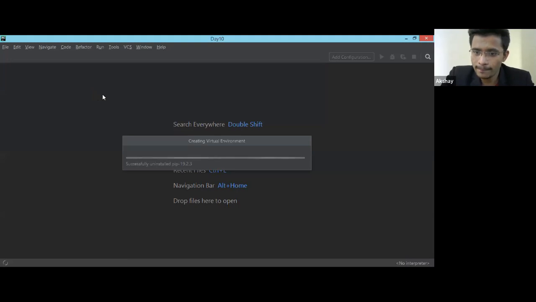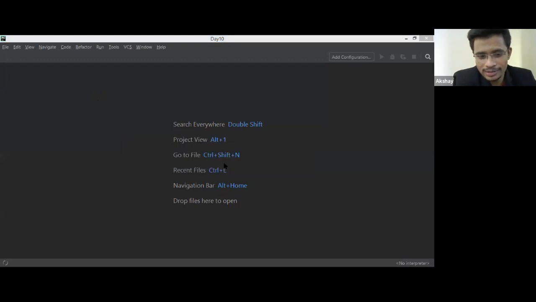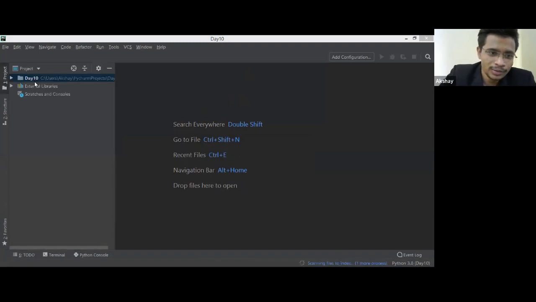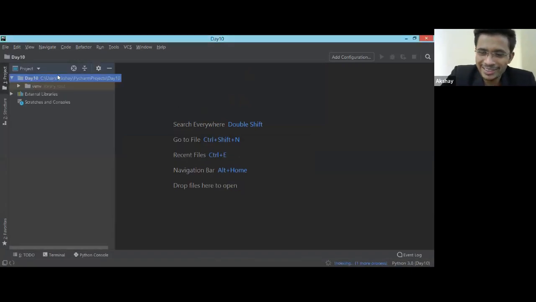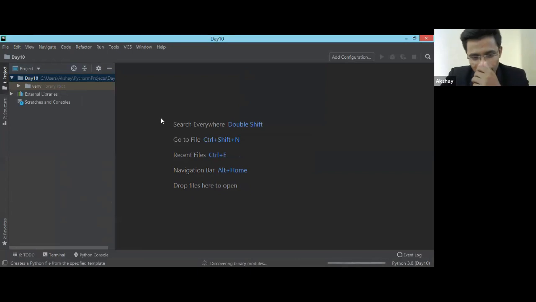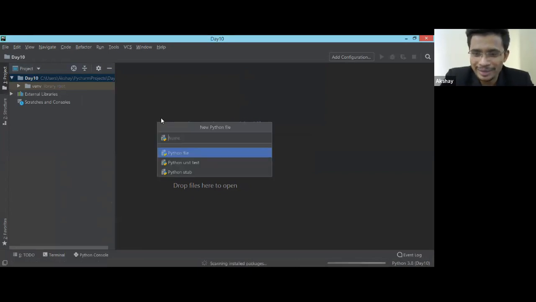Who is there? PyCharm is tired. No, it is not tired. You might know I have a lot of work going on, so I stopped the rest of the software. I stopped the VNC server, which is required for Raspberry Pi and all. So my system is tired, not PyCharm. PyCharm will never get tired, my system will. I had a call with one of my friends, so I wanted to increase my RAM, so it becomes really slow.